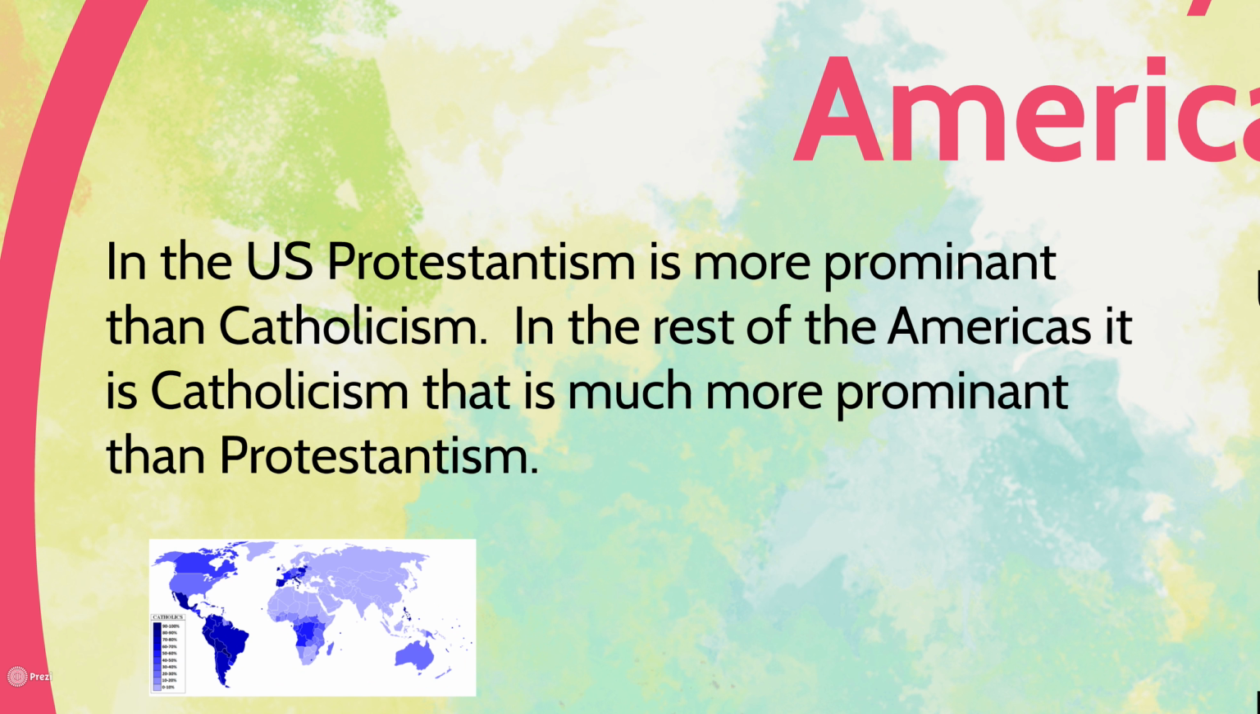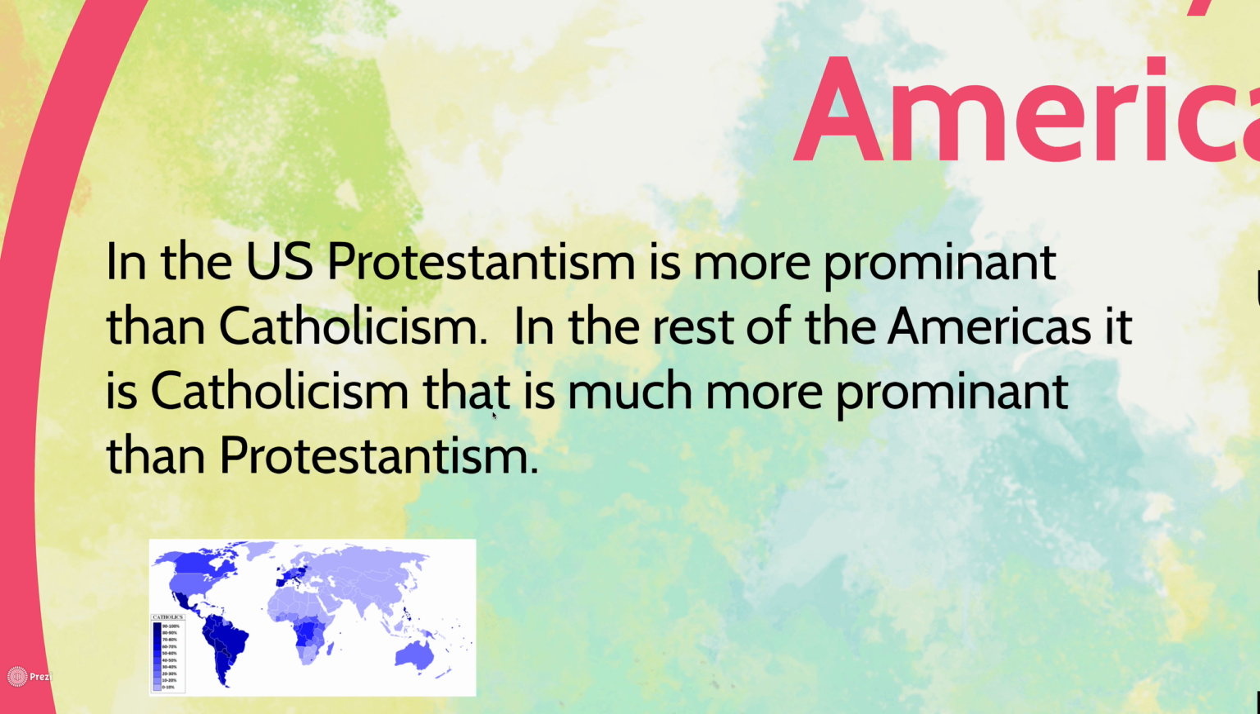So in the United States, Protestantism is the predominant religious or Christian branch, whereas in the rest of the Americas, it's Catholicism. Here's a map of the world. This is the percentage of Catholics. So as you can see, most of South and Central America is Catholic. Same with Europe and Sub-Saharan Africa, or some parts of Sub-Saharan Africa.